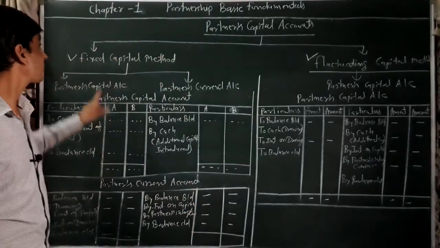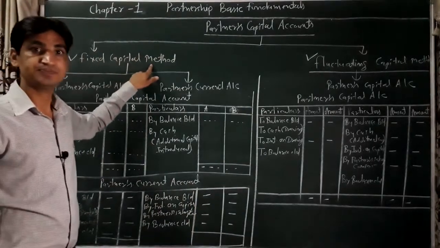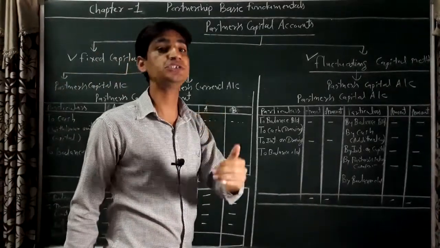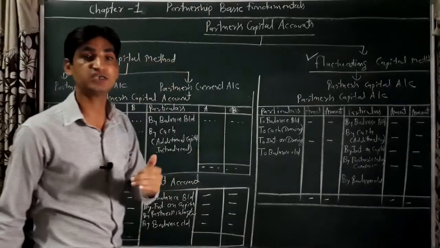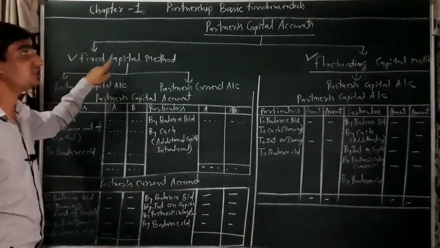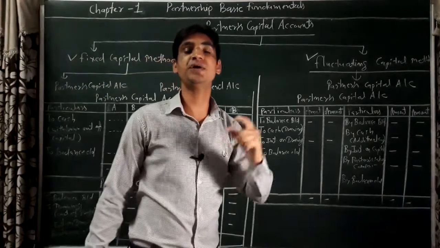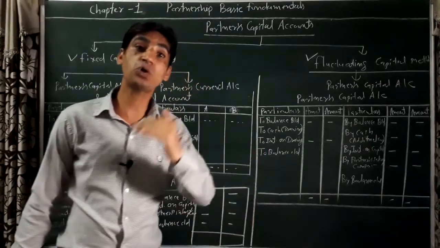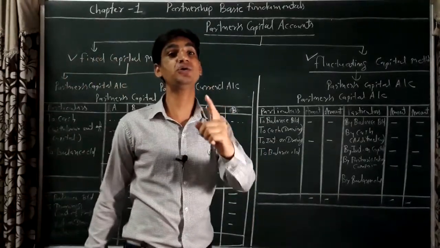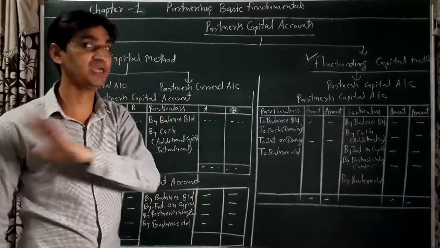Point to be noted: in the fixed capital method, the original capital introduced by the partners remains constant unless additional capital is introduced as per the partnership agreement.